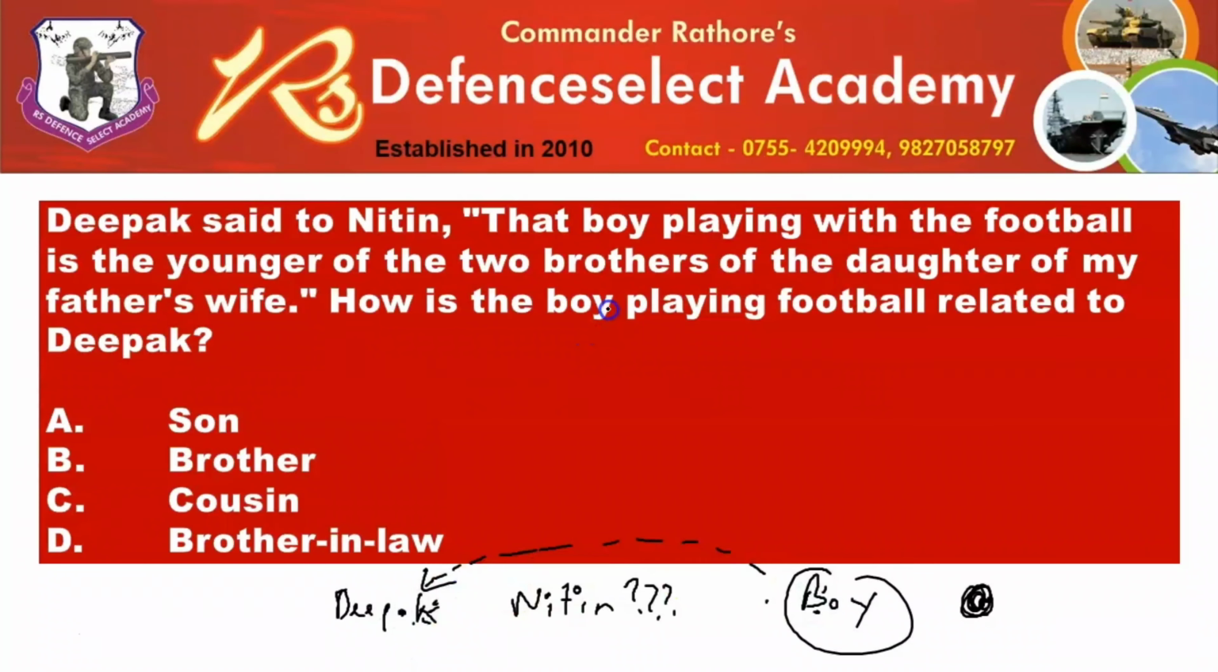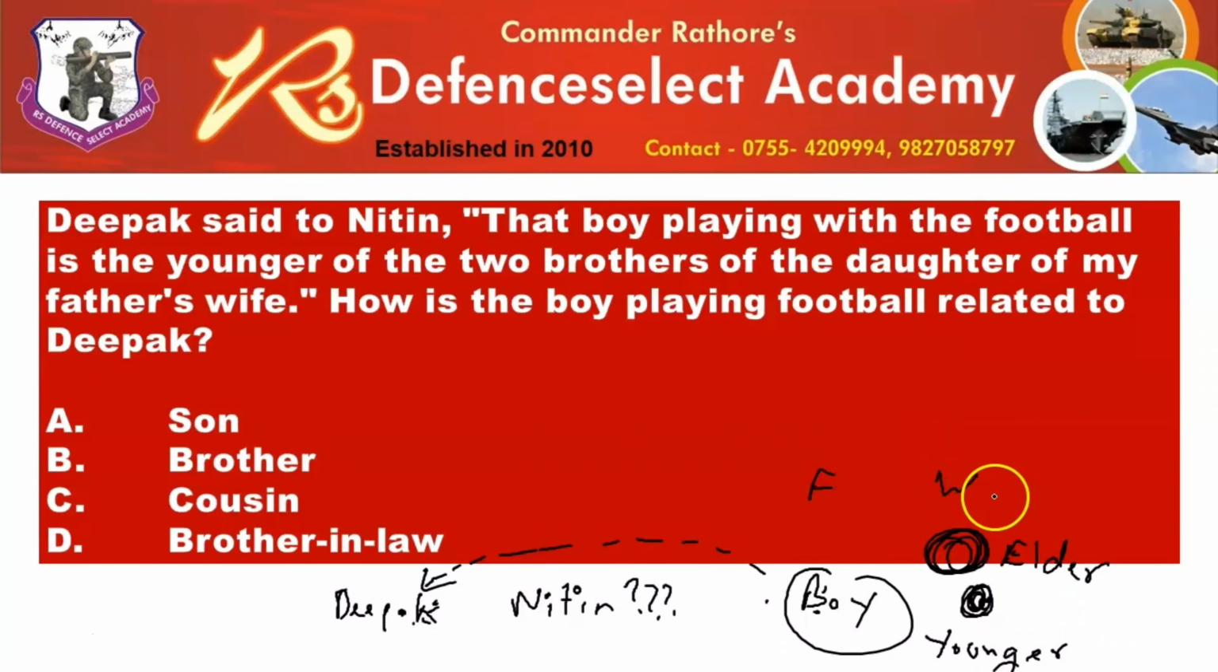Okay, let's try understanding what is the question. So that boy who is playing football, he is the younger of the two brothers. So that means there are two brothers. One is elder and one is younger. Younger is the one who is playing football. Okay. Of the daughter of my father's wife. Okay. So there's a father and there's a wife. Of the daughter of my father's wife.